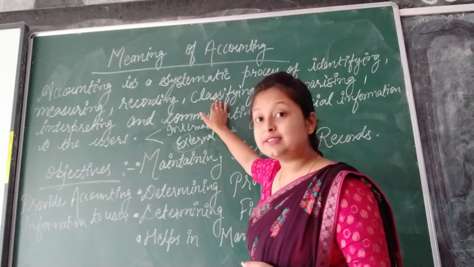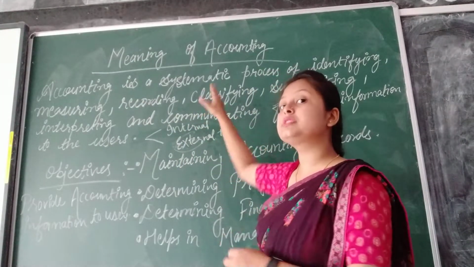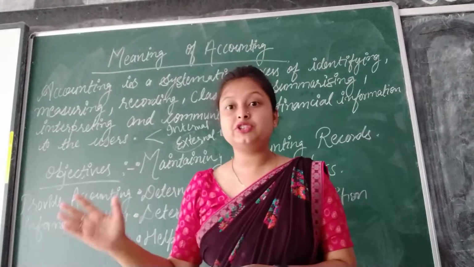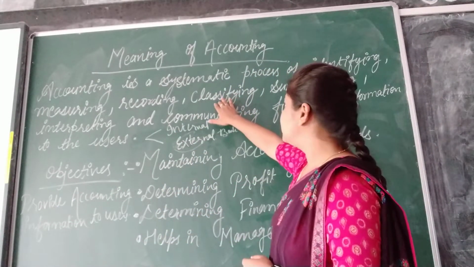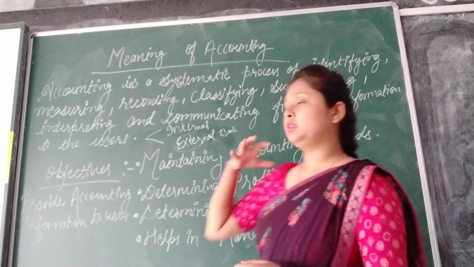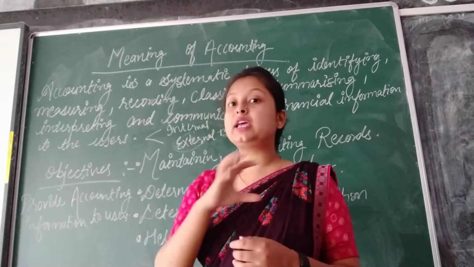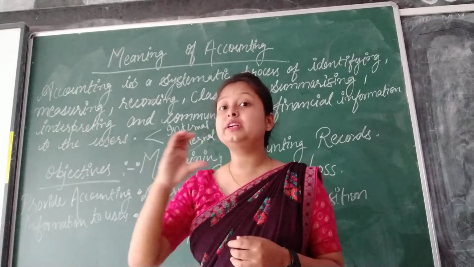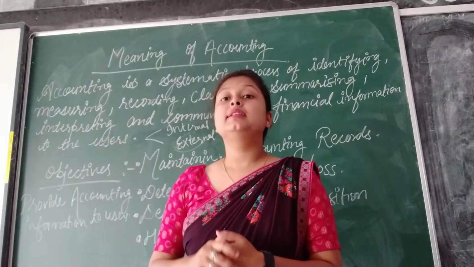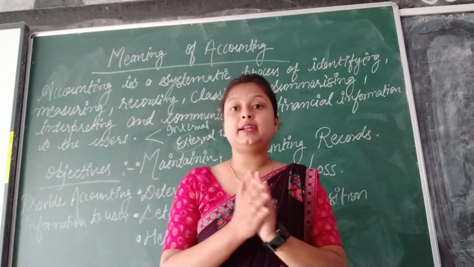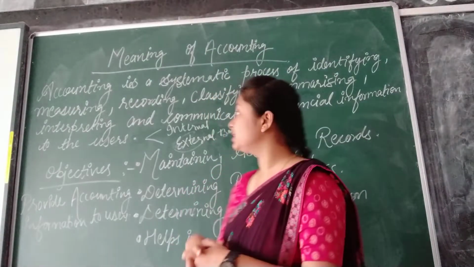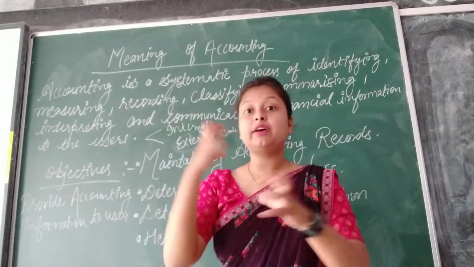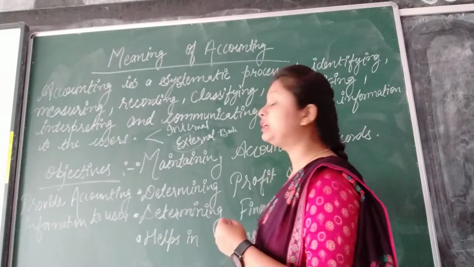After that we have to classify them in different accounts. We are going to make a separate account for each and every person, each and every transaction. Classification, then summarizing. If we put each and every transaction in a distinct account, then to summarize them at a particular place we need a proper place that is called the trial balance. In that we are going to summarize each and every account's value and put it there.